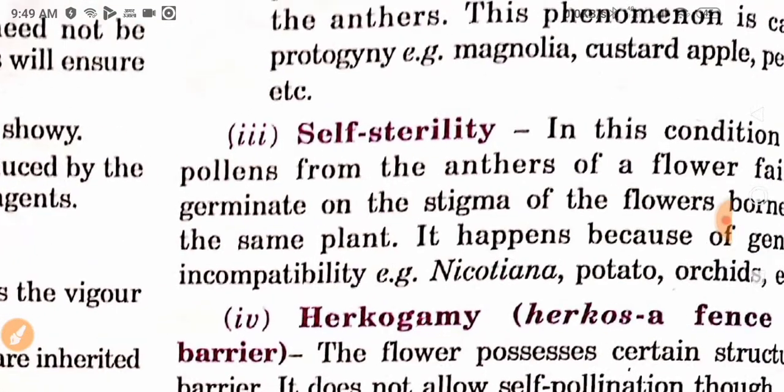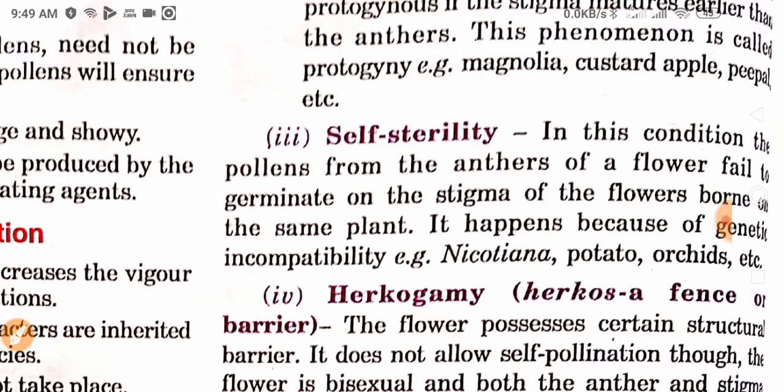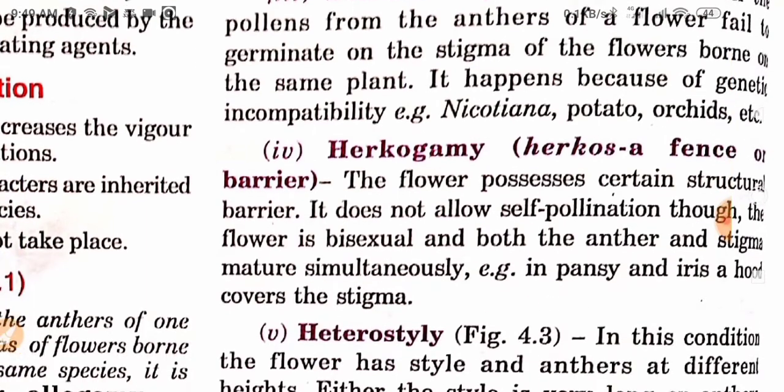Self sterility. In this condition, the pollen from the anthers of a flower fails to germinate on the stigma of a flower borne on the same plant. It happens because of genetic incompatibility. Examples are Nicotiana, potato, orchids, etc. So when the pollen does not germinate in this plant or flower, they also need cross pollination.